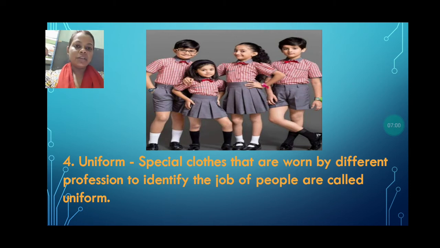So let's read the definition. Uniform: special clothes that are worn by the different professions to identify the job of people are called uniform. First of all, this gives the uniformity. In the school, everyone looks equal. No one is special, no one is inferior, everyone is special, everyone looks same. This is also the benefit, and it can also give you identity, from which profession you belong to. If you are wearing the school uniform, that means you are not belonging to the profession but student.